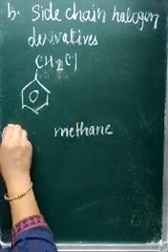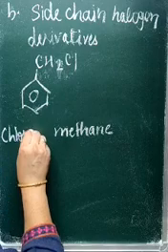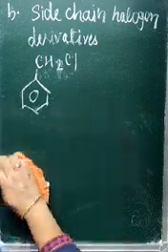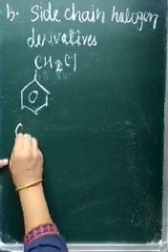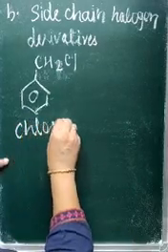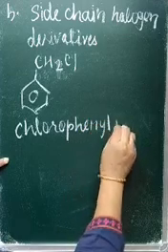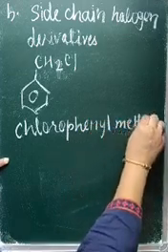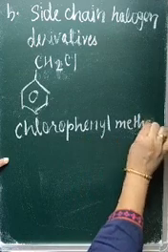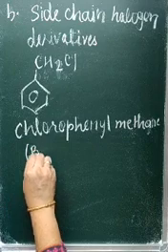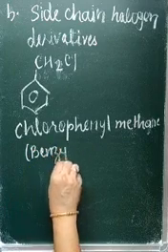So the name of the compound is chlorophenyl methane. The common name is benzyl chloride.